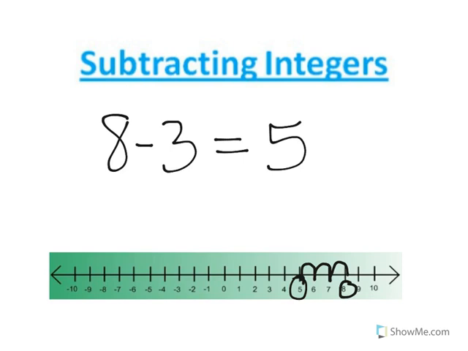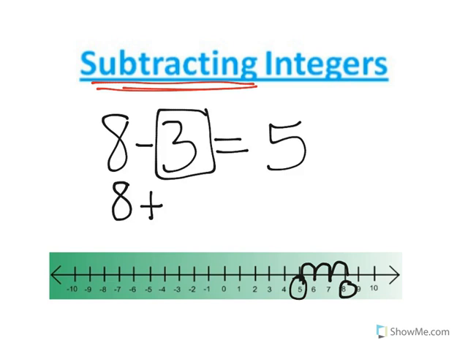If you know how to subtract positive whole numbers, you should also know how to subtract integers. But you need to know that when you're subtracting, you're actually doing the opposite of subtraction. You're actually adding, in a way, adding the opposite. So subtracting means adding the opposite. I can rewrite 8 minus 3 by saying 8 plus, because you're adding the opposite. Well, what's the opposite of positive 3? It would be negative 3, correct? So when you're subtracting integers, you're actually adding the opposite. I'm going to use this and get the same answer.